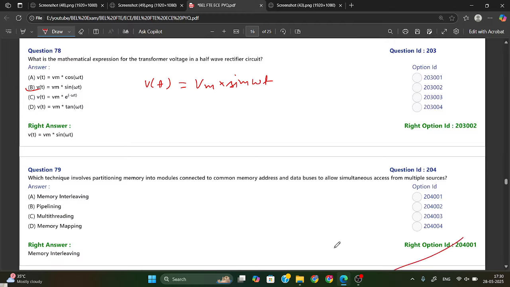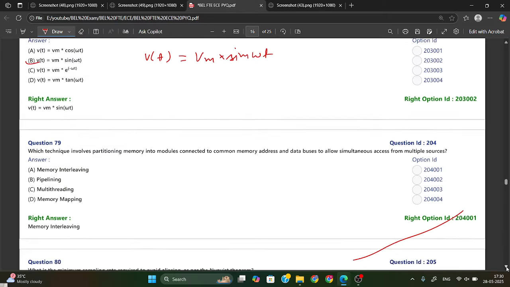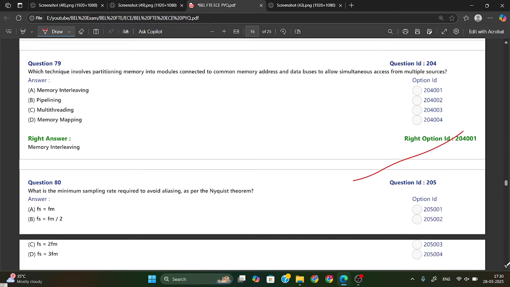Okay. Which technique involves partitioning memory into modules connected to common memory address and data buses to allow simultaneous access for multiple sectors? So that is your memory interleaving. Memory interleaving allows modules connected to common address and data buses to access multiple sources.